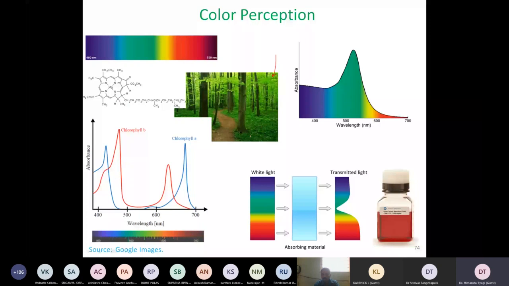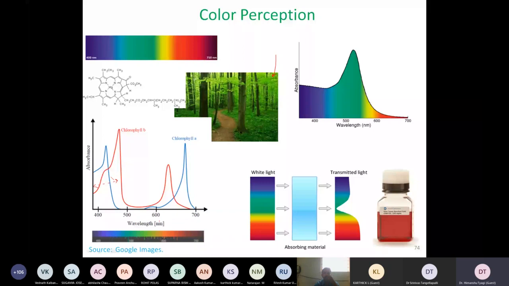And if we now start looking at it from an engineering point of view, if I want the absorbance coefficient of this chlorophyll as a function of different wavelengths of light, what we see is very interesting. Of course we can go into detail, there are chlorophyll A, B, and many other types. But what we see is that there is very good absorbance in this range over here from 400 to 500.